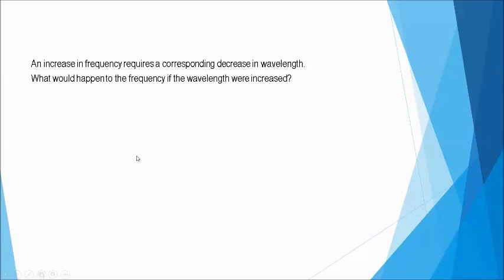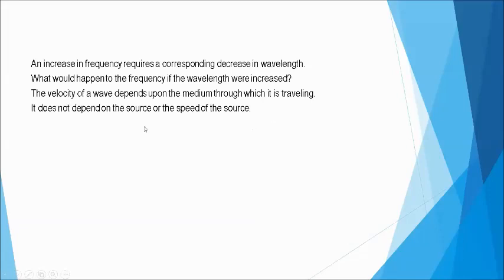So expectedly, you expect it to decrease, di ba? So that the constant speed would remain. So that means the velocity of a wave depends upon the medium through which it is traveling. It does not depend on the source or the speed of the source.